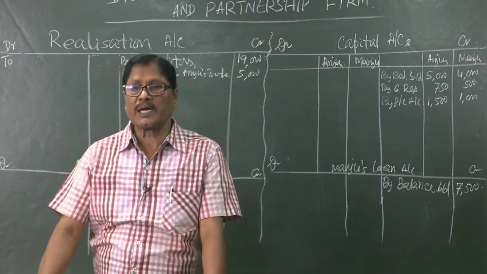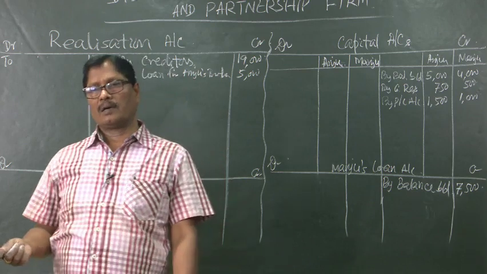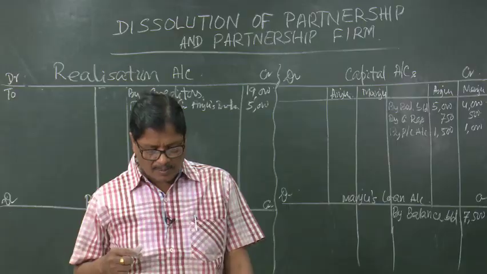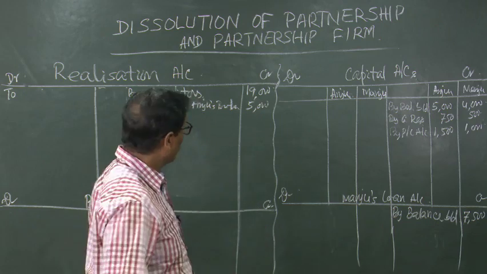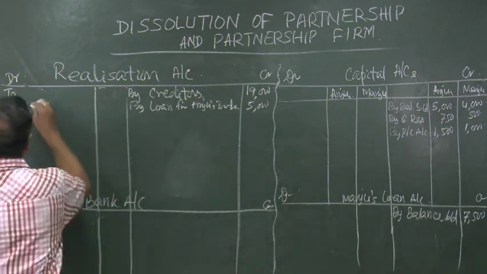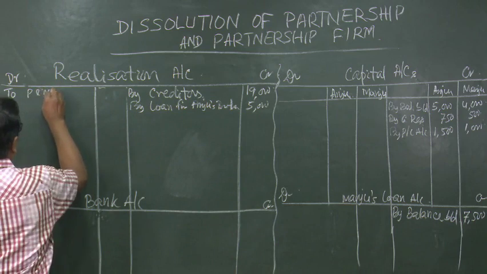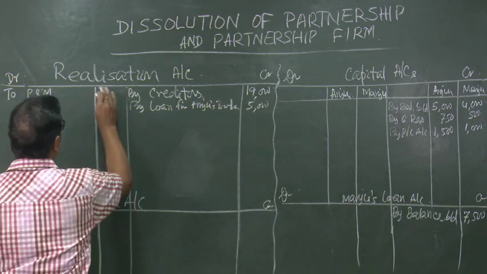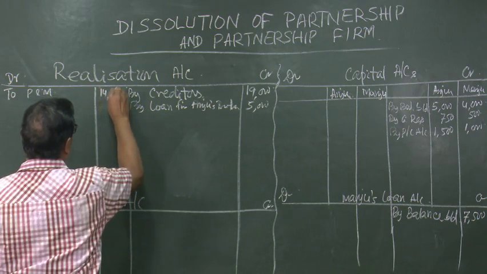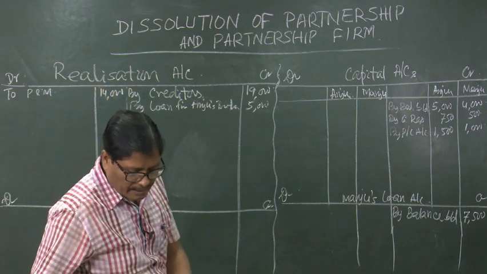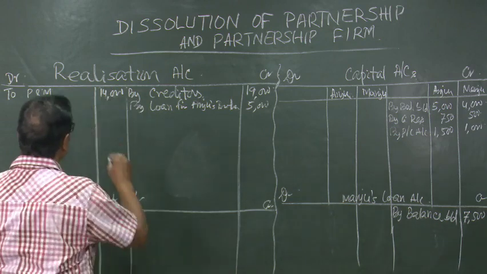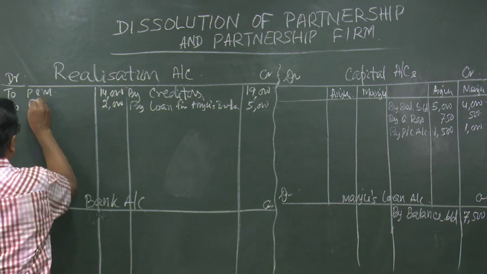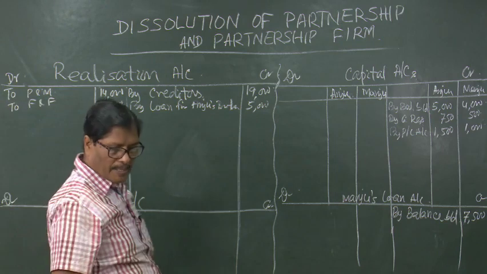For closing the assets, because the assets are all debit balances, they will be credited. When they will be credited, what will be debited? Realization account will be debited. Realization account debited to plant and machinery rupees 14,000. Then furniture and fixtures 2,000, all these are the book values.